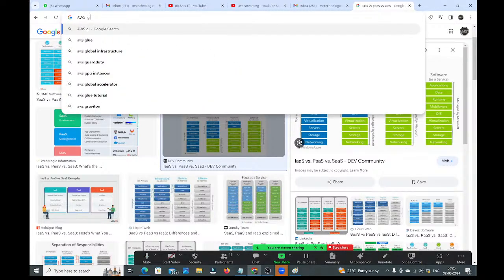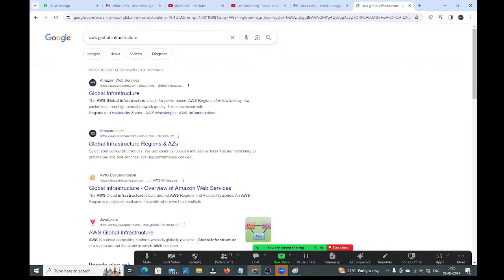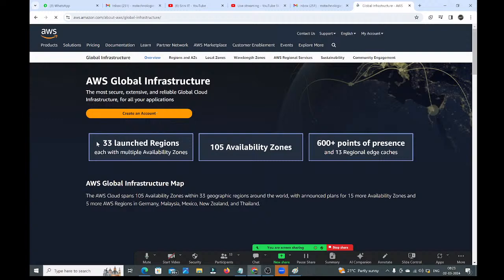AWS global infrastructure. Click on this. Observe carefully, guys. As of now, 33 regions are launched, guys. Each region with multiple availability zones. Overall, 105 availability zones are there. In these 33 regions, we have 105 availability zones.